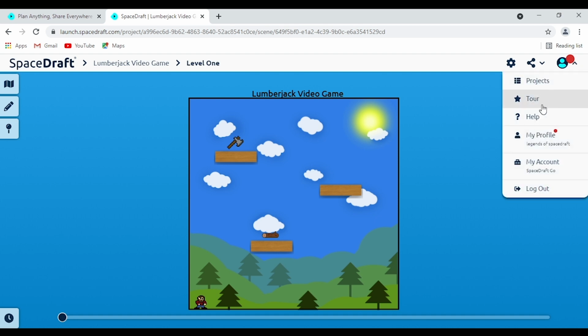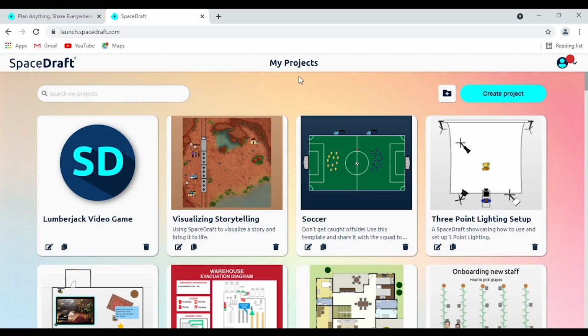So there's this little tour button here, which allows you to take a virtual tour of SpaceDraft to help guide you through all the things that I've talked about today. So if you need a bit of a refresher, be sure to click on that. If not, let's click back on this projects button here. And this is going to take us back to the My Projects page we were at before.